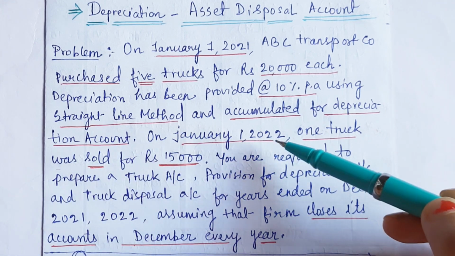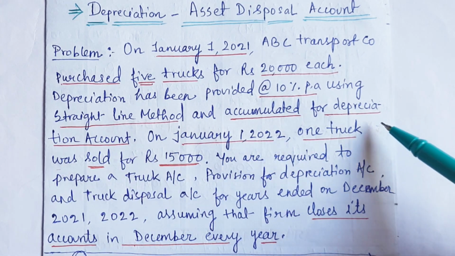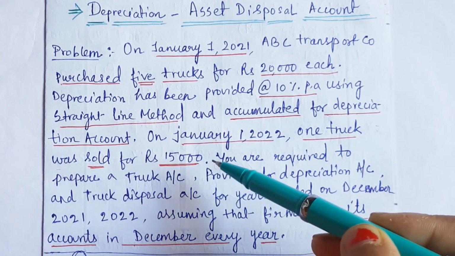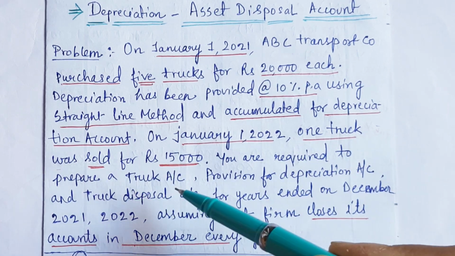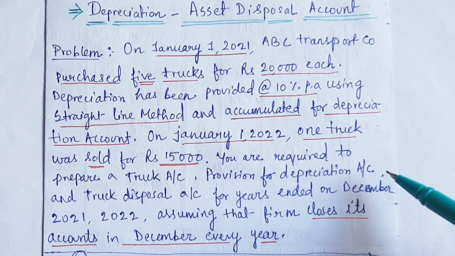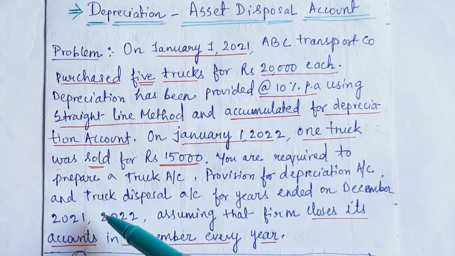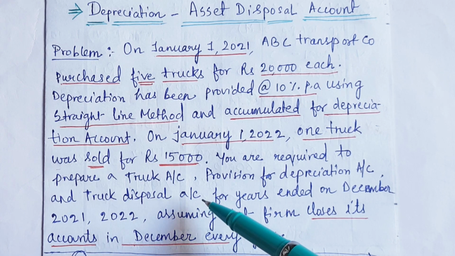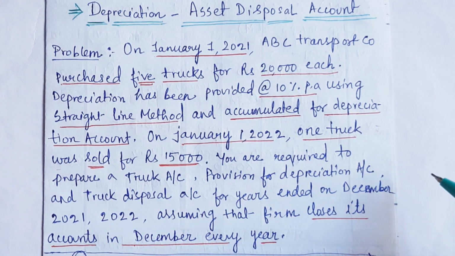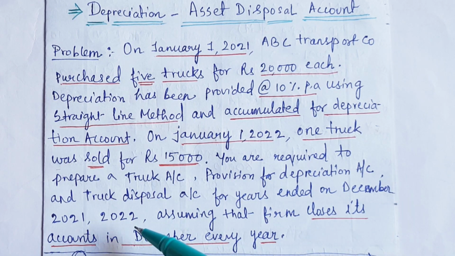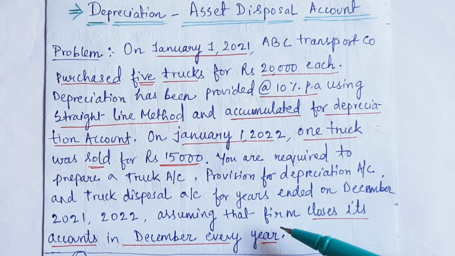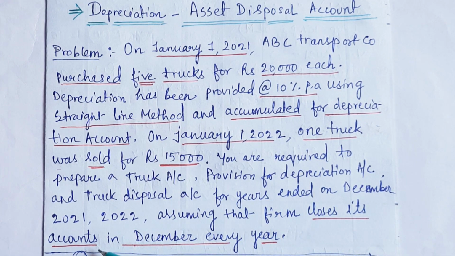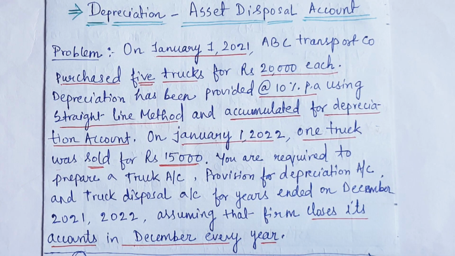On January 1, 2022, one truck was sold for rupees 15,000. You are required to prepare a truck account, provision for depreciation account and truck disposal account for the years ended December 2021 and 2022, assuming that the firm closes its account in December every year.